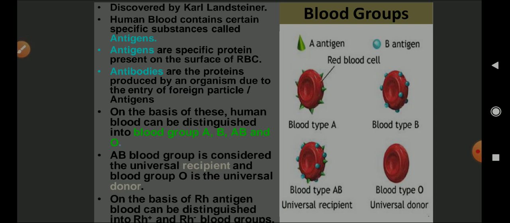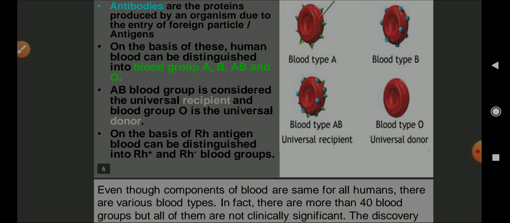Blood group A cannot accept AB, but AB can accept A. B cannot accept AB, but AB can accept B. O can be taken by any type of blood group, but O cannot accept blood from A, B and AB because they all have antigens on the surface of their RBC. So O will start producing antibody A as well as antibody B. Hence AB is considered as a universal recipient and O is considered as a universal donor.